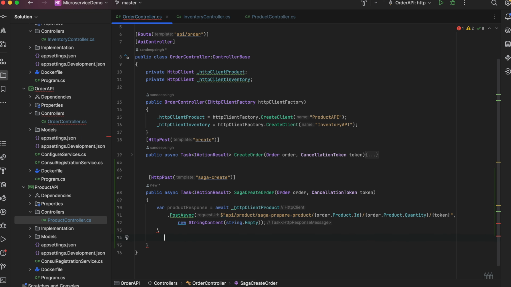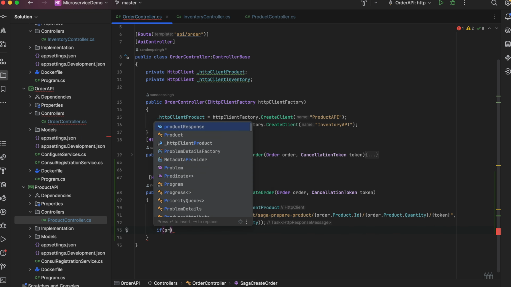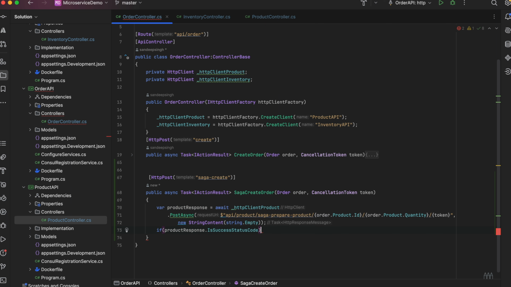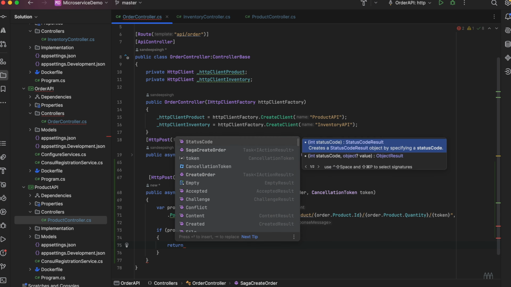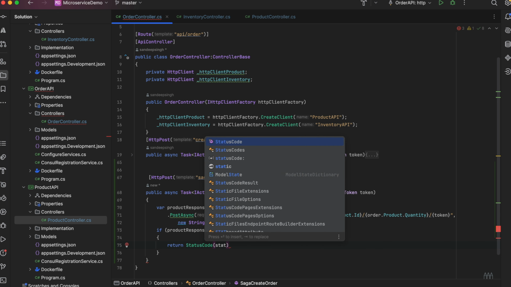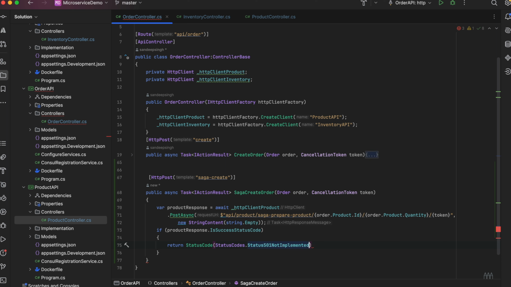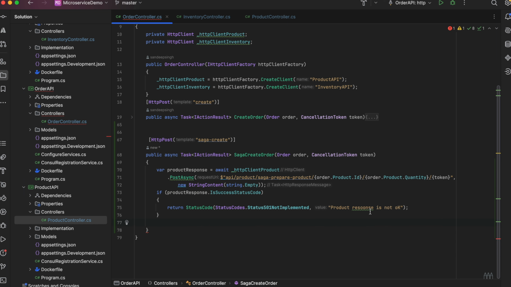Okay, and we can check if the product response is okay. If it's not okay, then we can return from here with status codes. Let's return 501 here. Okay, and we can give the custom message, product response is not okay, something like that. Now let's say the product response is okay. We have reserved the price.